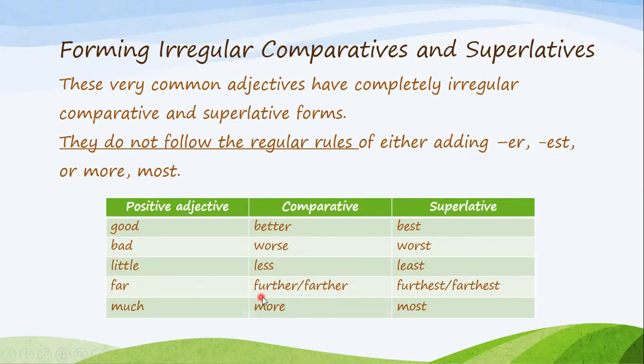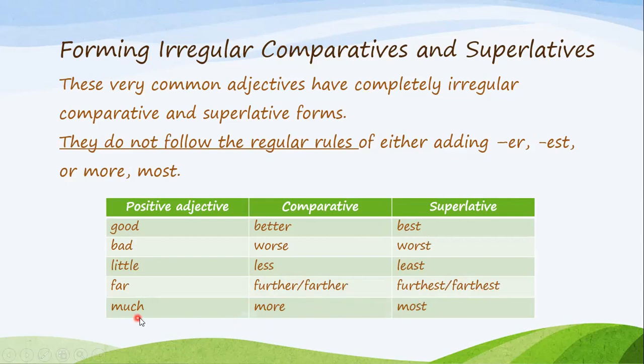Now, further in terms of additional, something extra, something more I'm adding, and farther in terms of distance. All right, but these both are in the comparative. They differ in how you're using them in the context in your sentence. And then in the superlative, farther becomes farthest, and further becomes furthest.